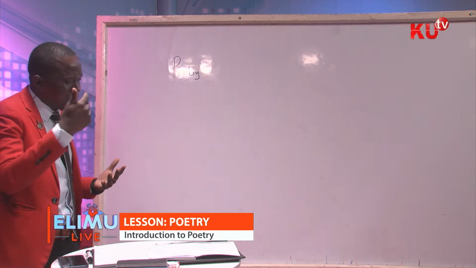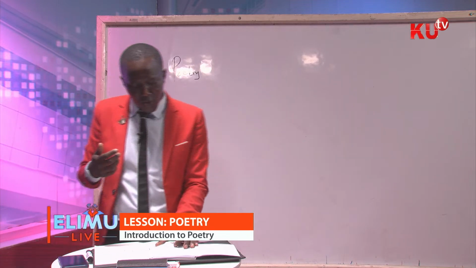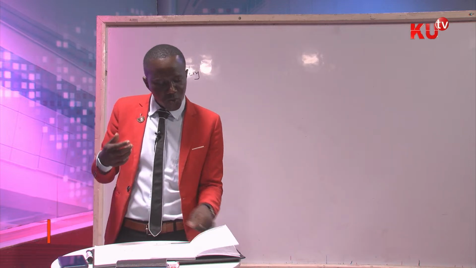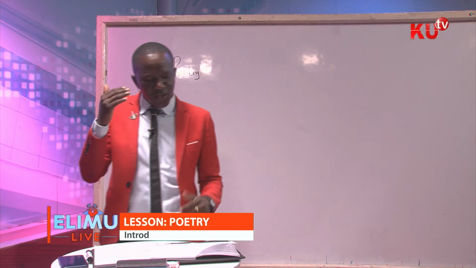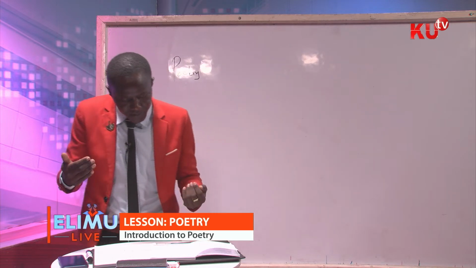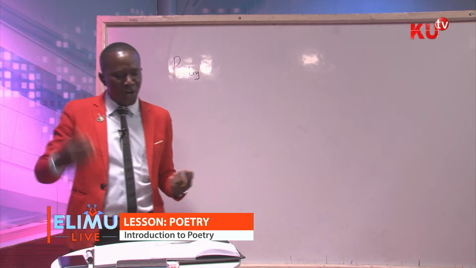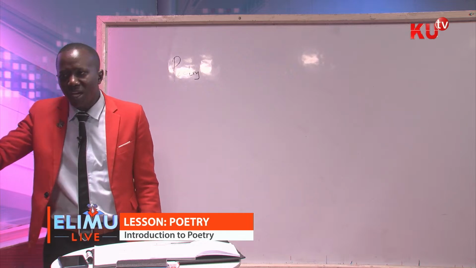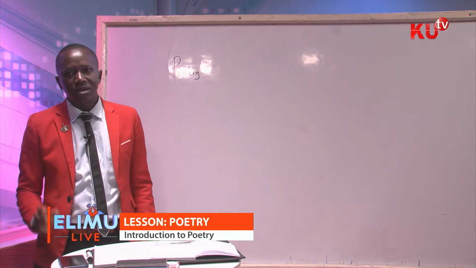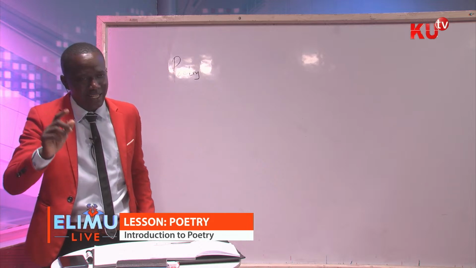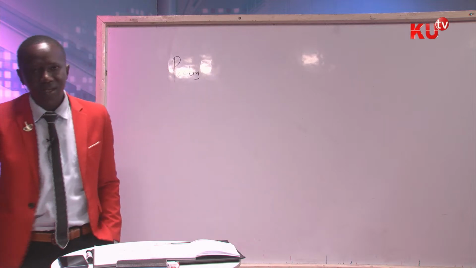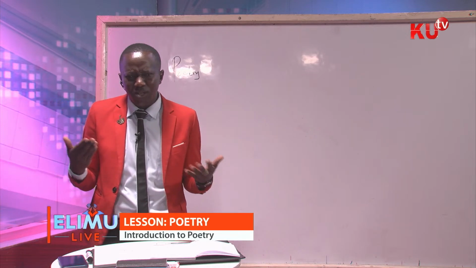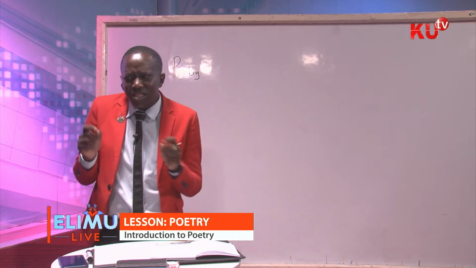So what about paradox? You need to know that paradox is not the same as oxymoron. If I can give an example of a paradox in a sentence, if somebody says, this is the beginning of an end, I want you to listen to that sentence clearly. This is the beginning of an end. You might get confused to know what that person means.